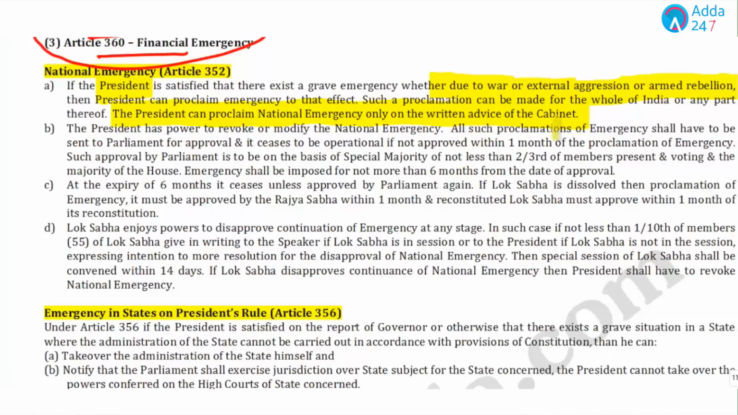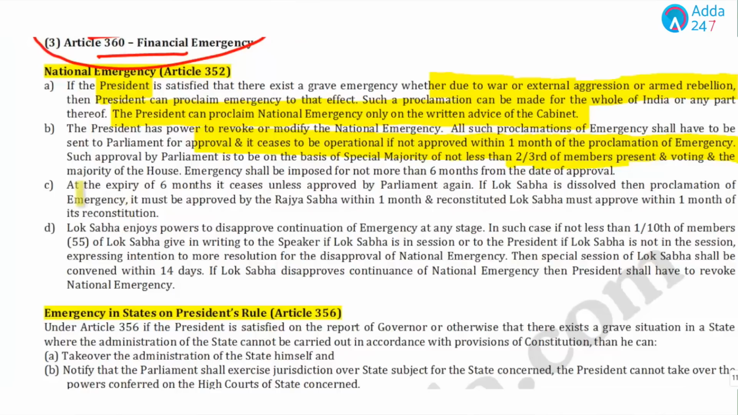Now, after the declaration of national emergency, the president needs to get it approved within 1 month of the proclamation of the emergency. All such proclamations of emergency have to be sent to Parliament for approval, and it ceases to be operational if it is not approved within 1 month. It clearly means that if the president is not taking any permission from Lok Sabha within 1 month, after 1 month it will cease. And for approval of national emergency, we need 2/3 members present and voting.